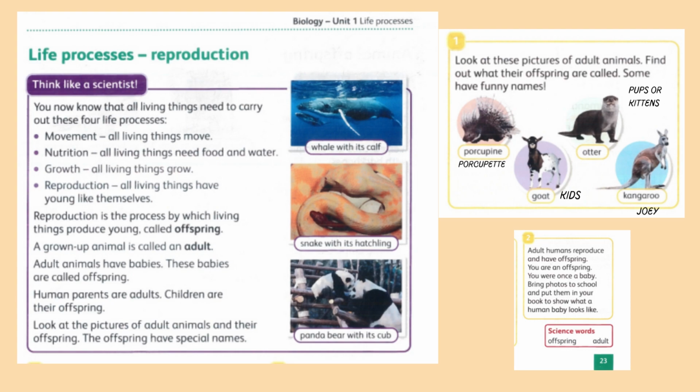Now, activity 2. Adult humans reproduce and have offspring. You are an offspring. You were once a baby. Bring photos to school and put them in your book to show what a human baby looks like. Scientific words are offspring and adult, and you have to find the meaning in the dictionary.